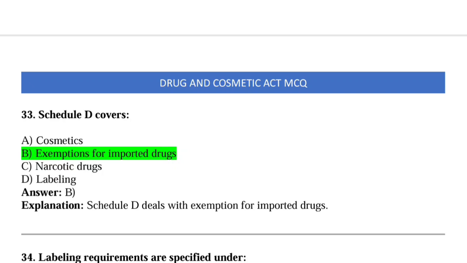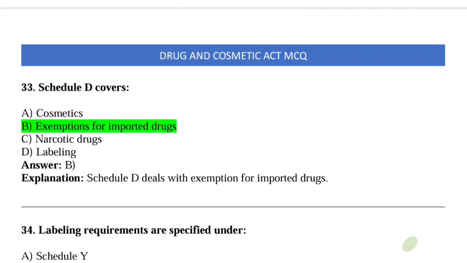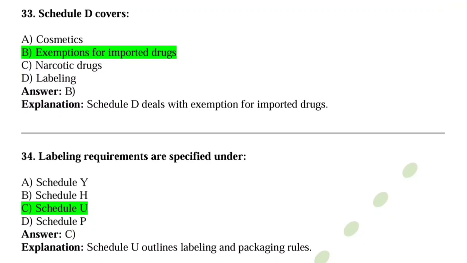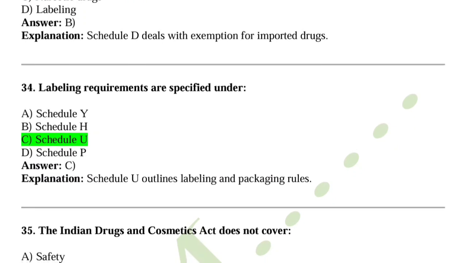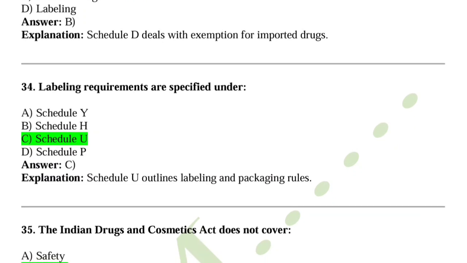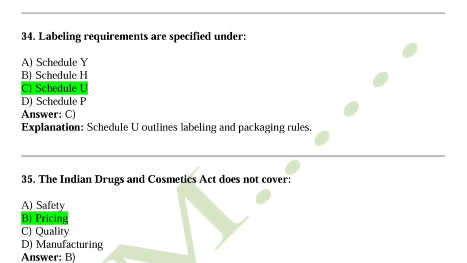Now come to question number 33, Schedule D covers. So Schedule D deals with the exemption of imported drugs. Exemption for imported drugs. Option B is correct. Come to question number 34, labeling requirements are specified under. So labeling requirements are specified under Schedule U. Schedule U outlines labeling and packaging rules.